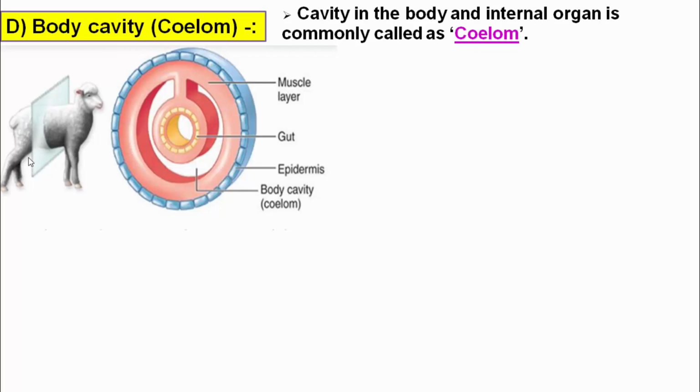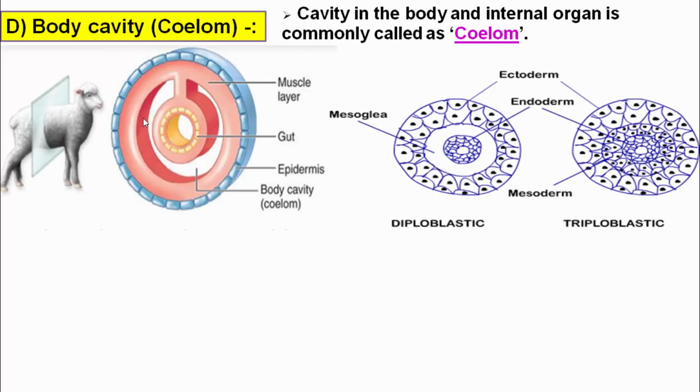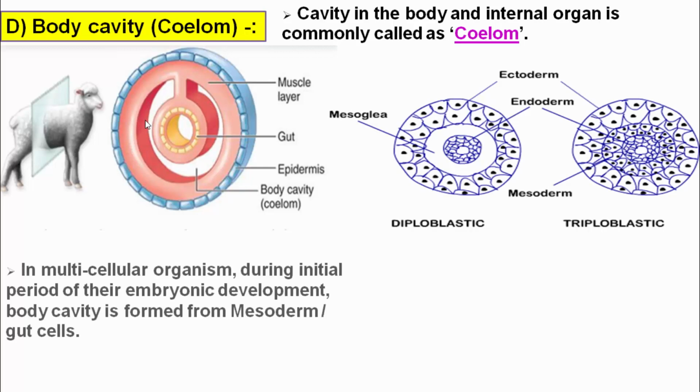Here we can see that when we cut the animal, it has a cavity, which means it is a true coelomate. In multicellular organisms, during the initial period of their embryonic development, the body cavity is formed from the mesoderm or gut cells.